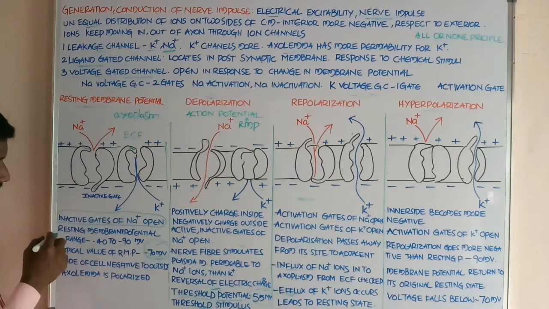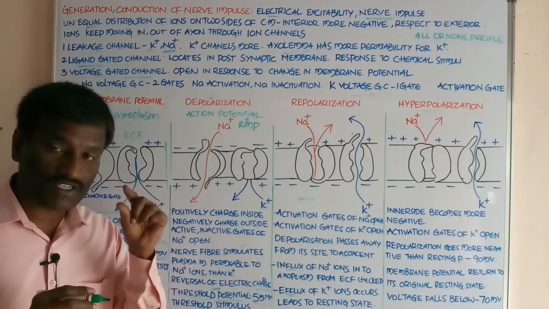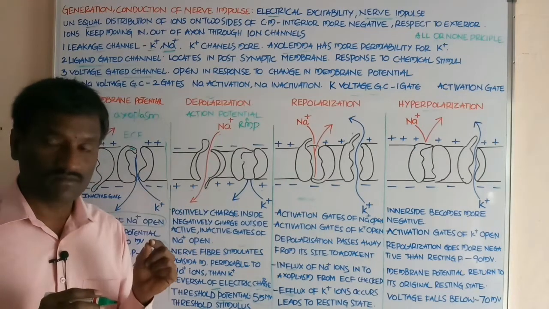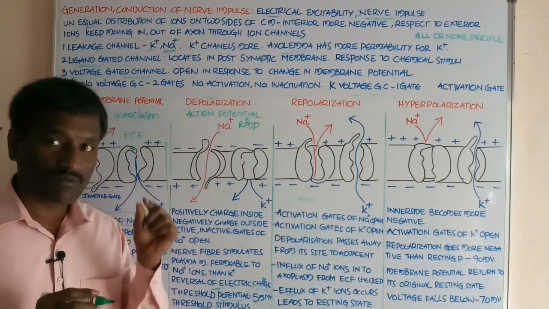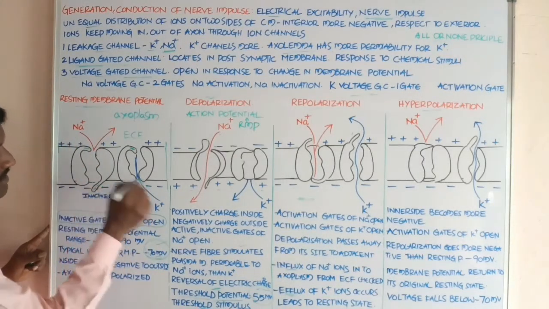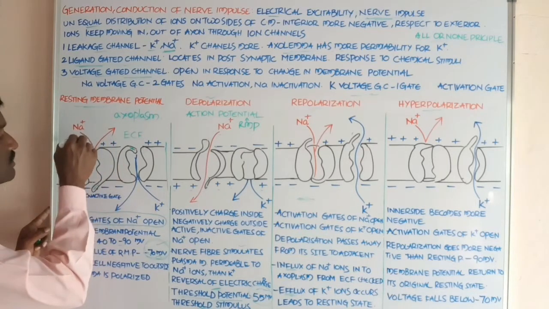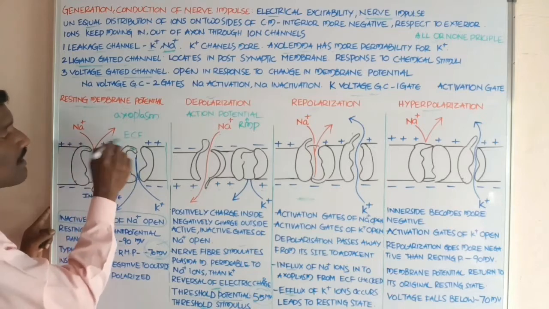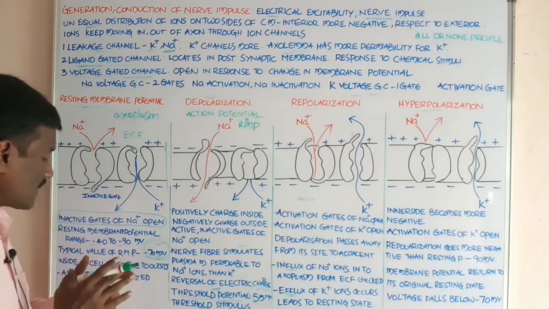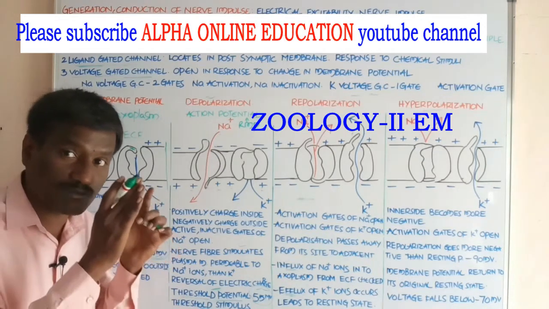At resting membrane potential, an equal number of ions are distributed in the axoplasm, and the same number of ions are distributed in the extracellular fluid. Okay, student, that is why it is called polarized.